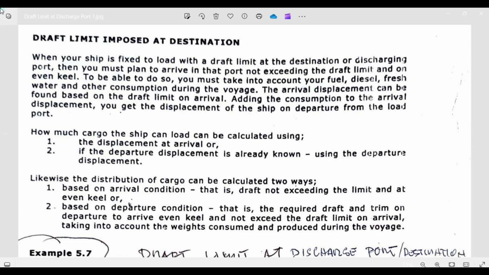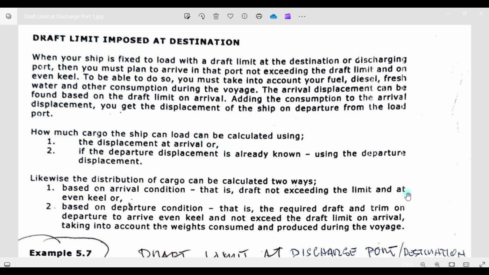This is the one: drop limit imposed at destinations. You just read this one, guys, and it will explain about this drop limit at the discharge port, or arrival port.